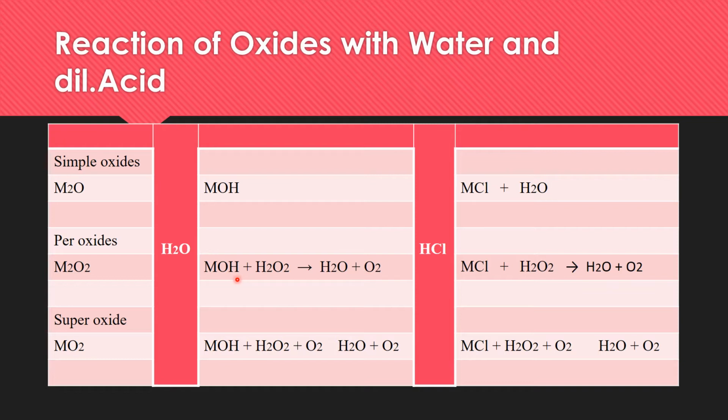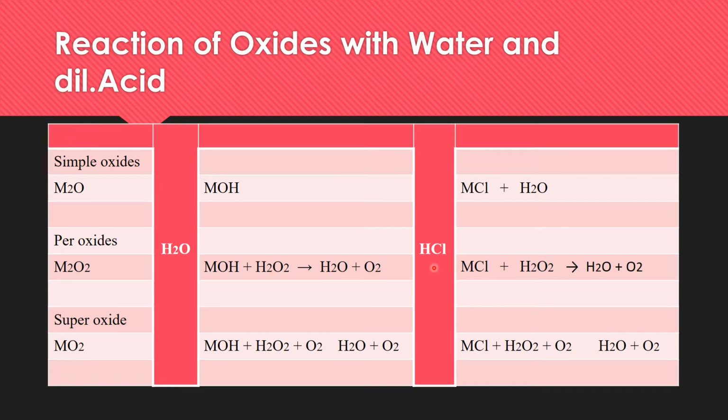All these reactions are quite exothermic. A large amount of heat is produced, and it is quite difficult to control the heat, even if this reaction is carried out in cold ice water. Even in cold ice water, a large amount of heat is produced, and hydrogen peroxide further decomposes into water and oxygen.